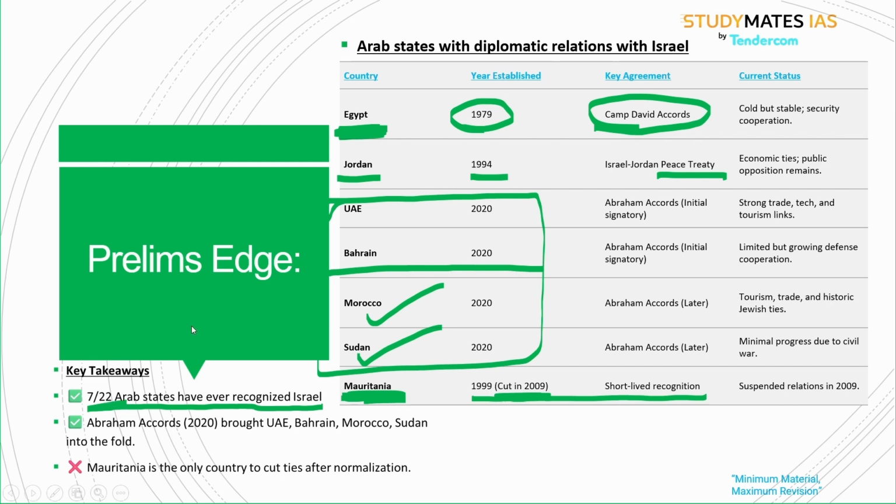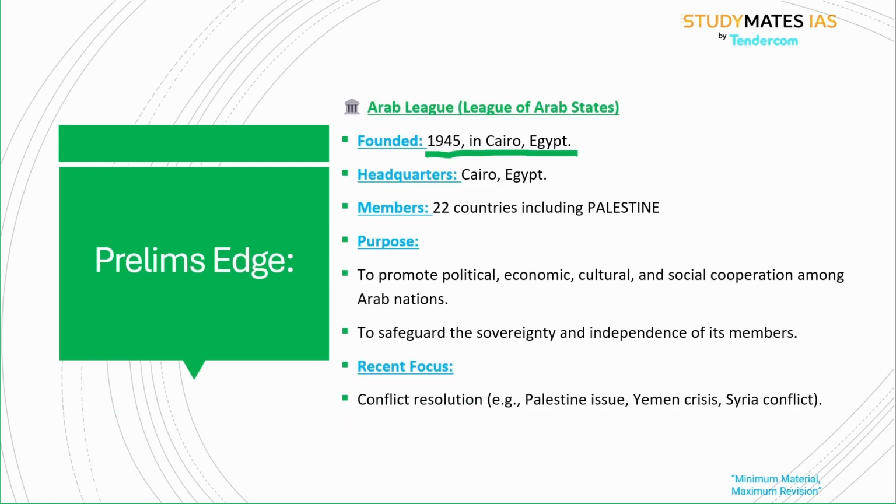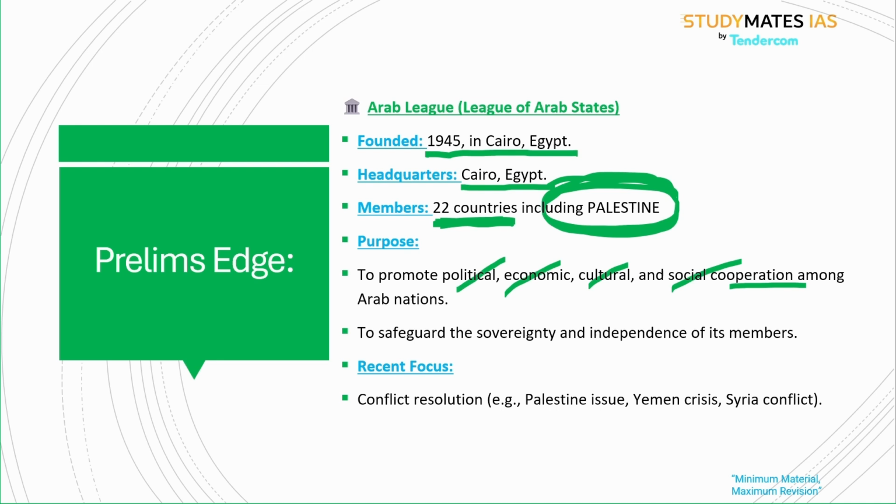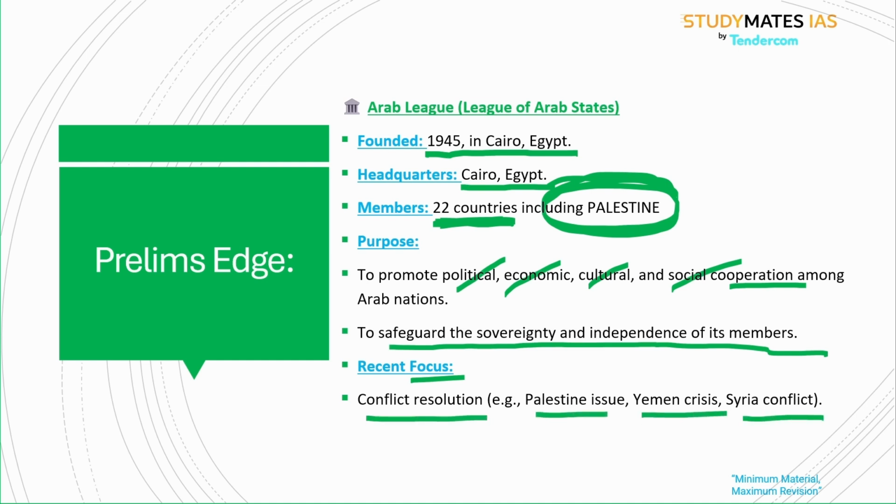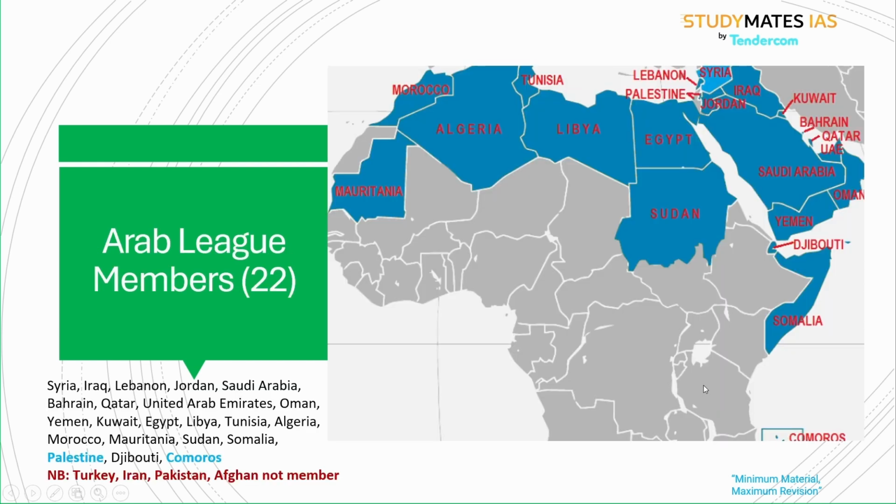Now, the Arab League was founded in 1945 in Cairo, and its headquarters is also in Cairo. It has 22 member countries, including Palestine. Very important. Its purpose is to promote political, economic, cultural and social cooperation, and to safeguard the sovereignty and independence of its members. Its focus mainly is on conflict resolution. The Palestine issue, Yemen crisis and Syria conflict are their present focus. Now, the Arab League members. No need to memorize anything, just remember the locations of these Arab states. Only a few countries you need to know.